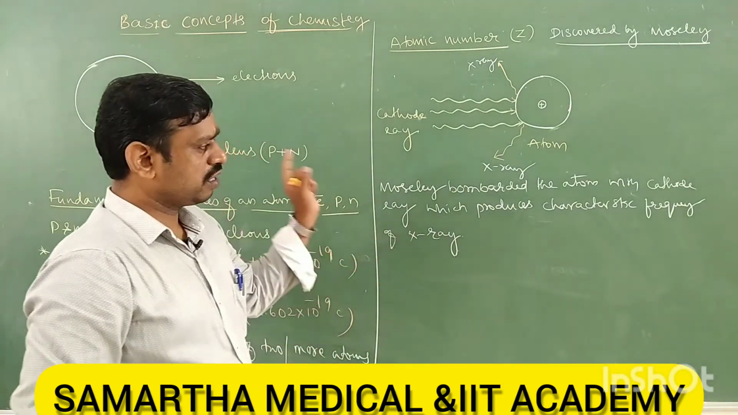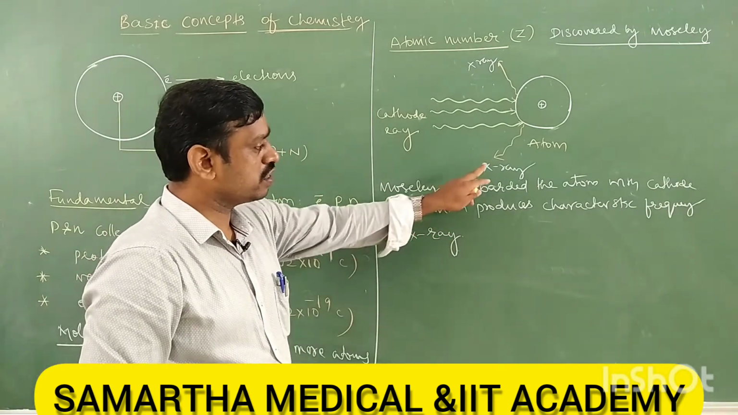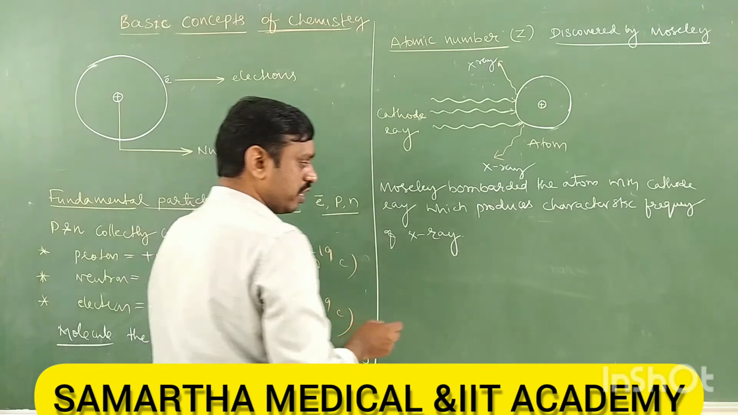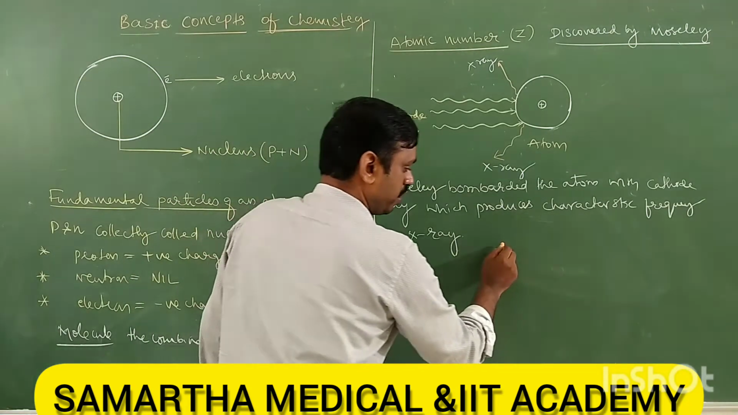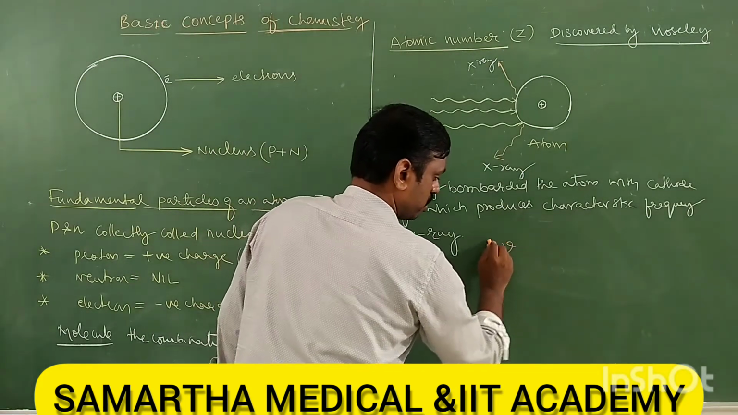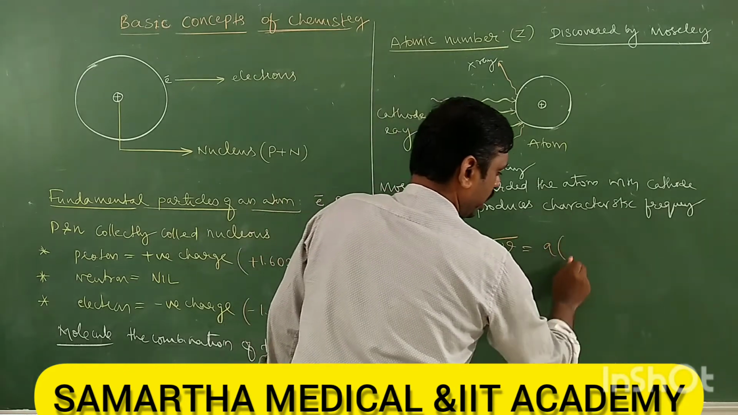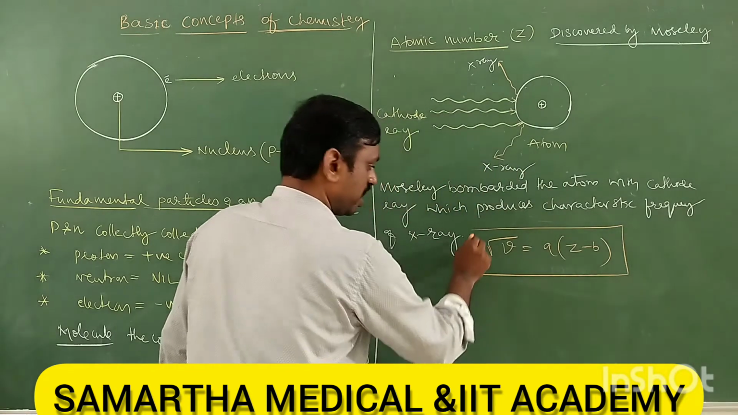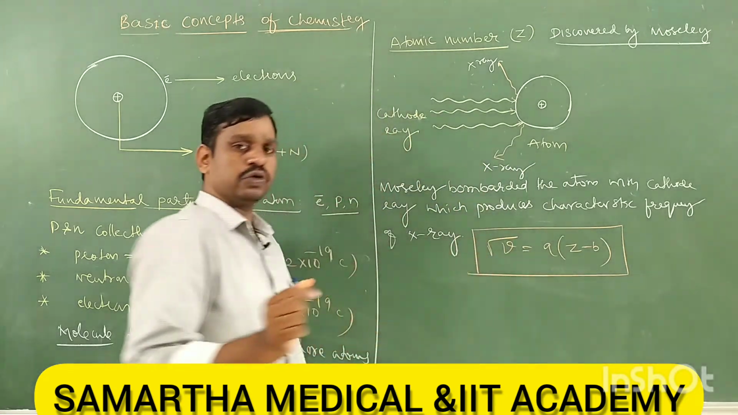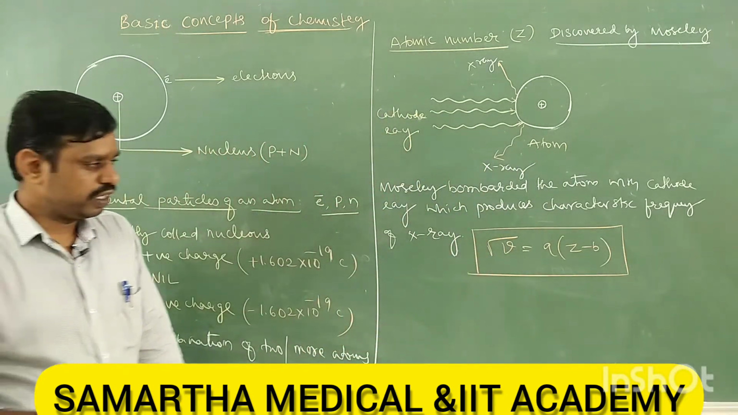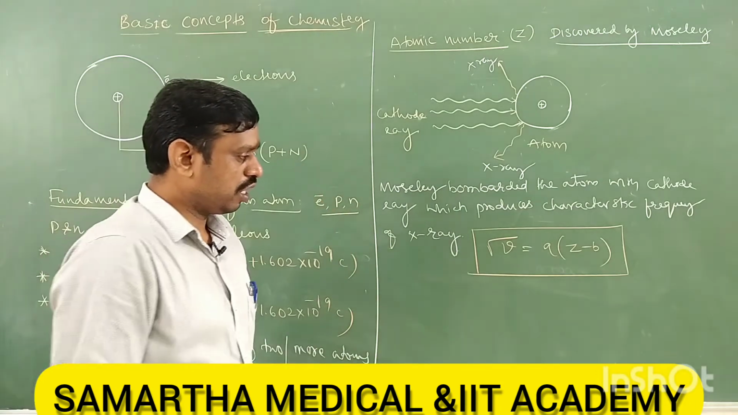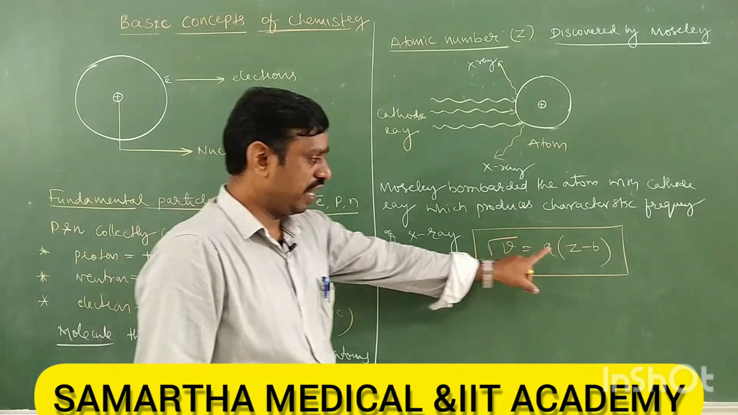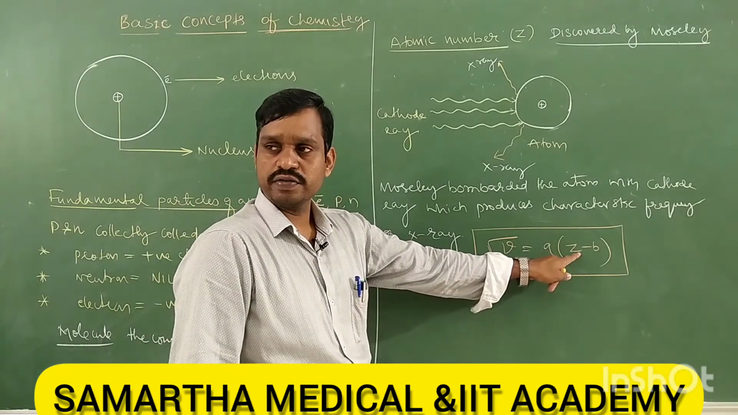Moseley gave the mathematical expression between frequency of X-ray and atomic number. That is root nu is equal to A into (Z minus B). This is the mathematical expression given by Moseley.